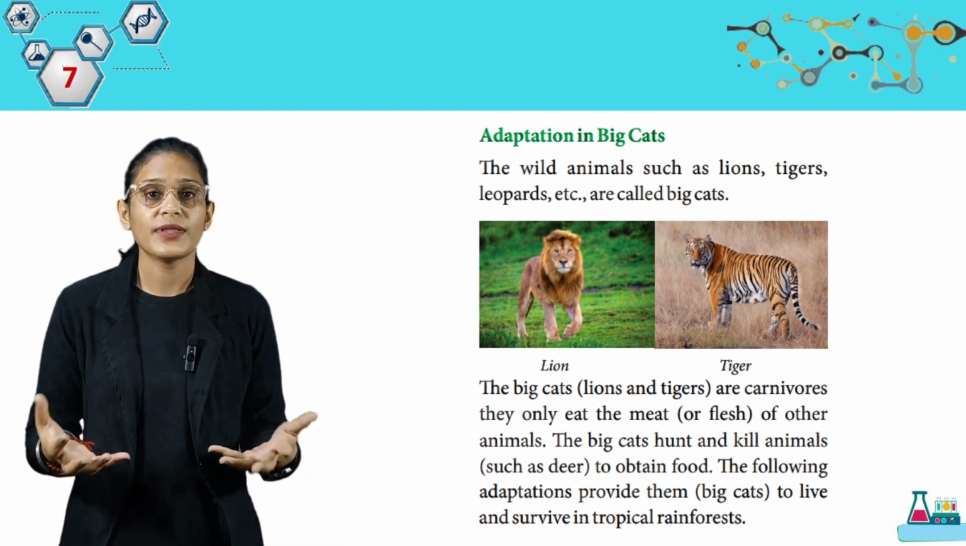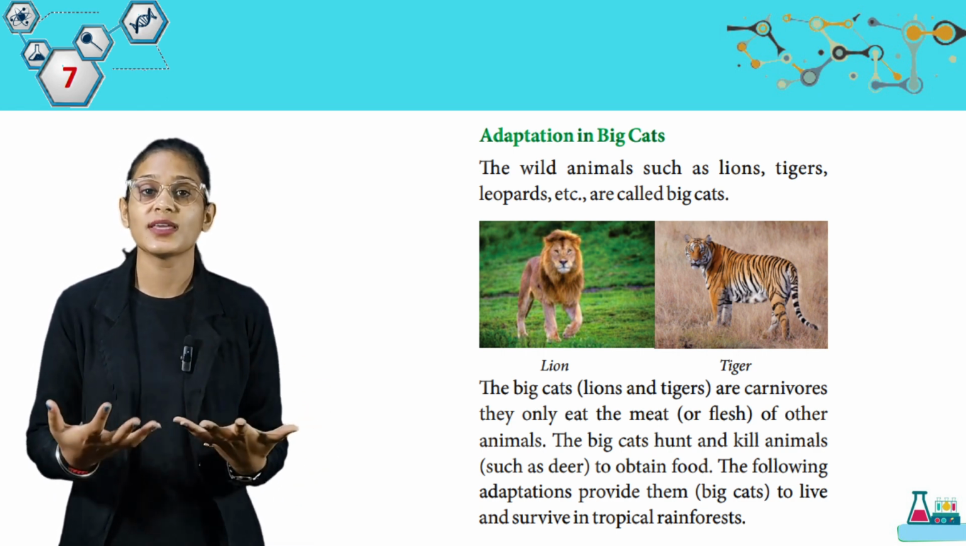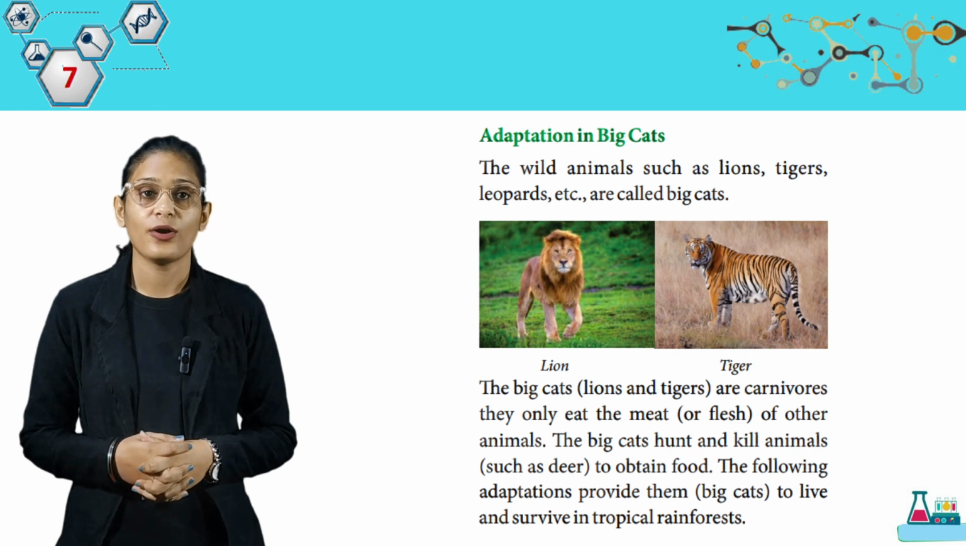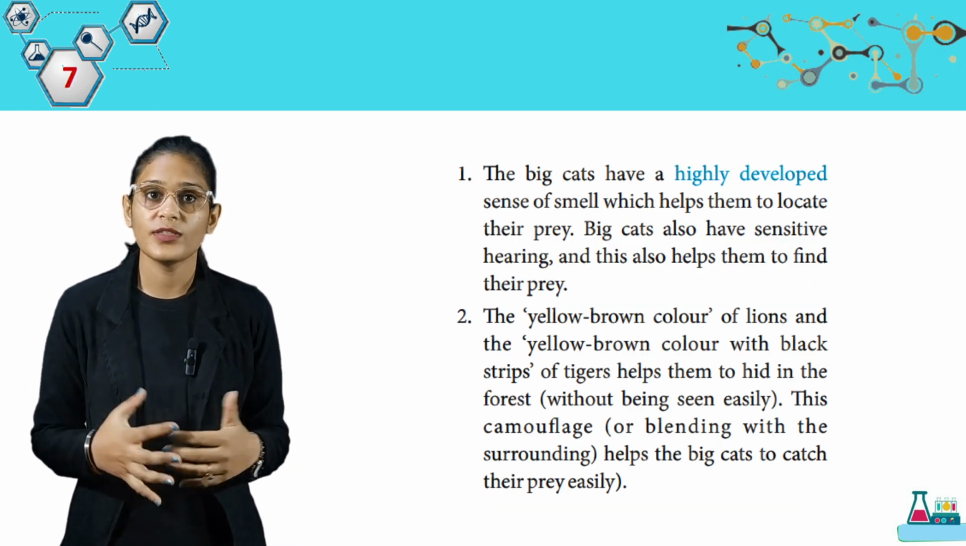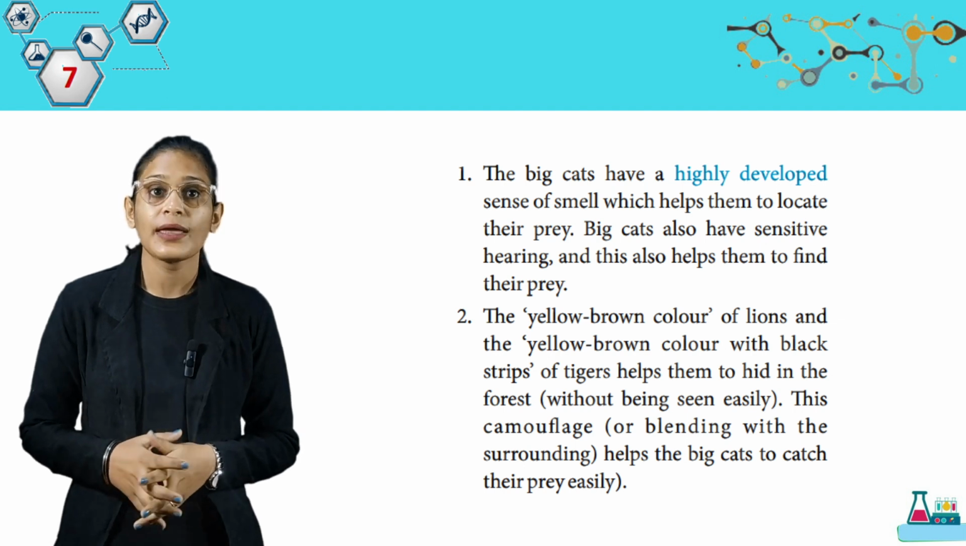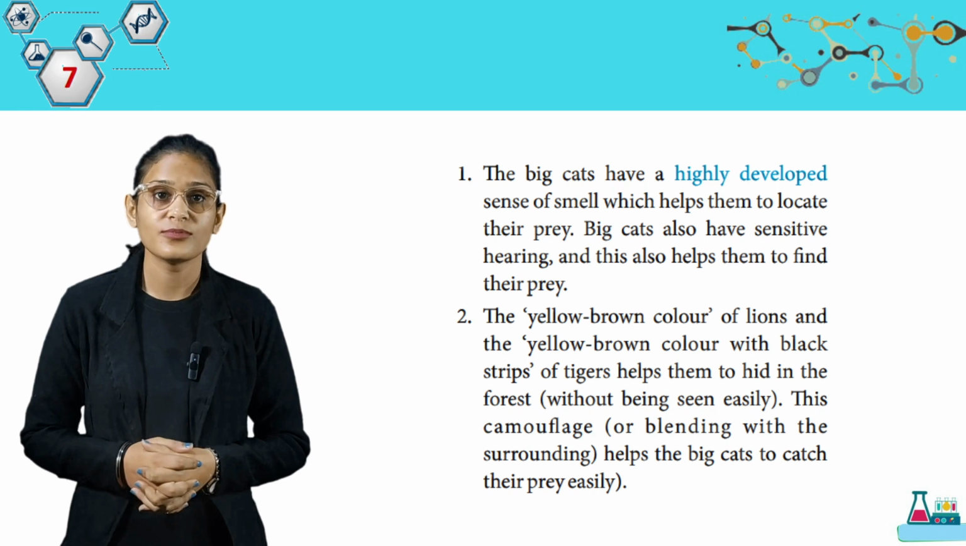तो स्टूडेंट्स, आप सबको पता है कि लायंस और टाइगर्स क्या करते हैं? शिकार करते हैं और दूसरे एनिमल्स के फ्लैश को ही खाते हैं। Now we have, the big cats have a highly developed sense of smell which helps them to locate their prey. Big cats also have sensitive hearing and this also helps them to find their prey.